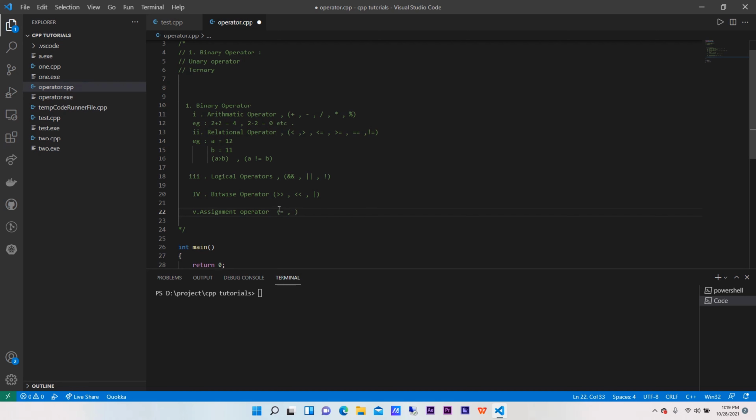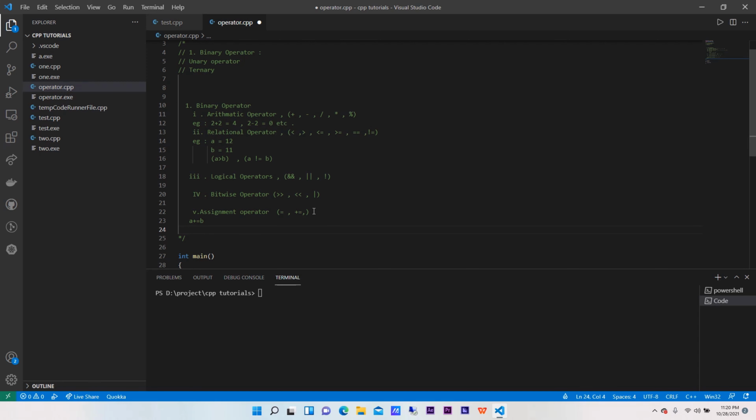The next operator is plus equal. Like a plus equal to b, which means a plus b, and the value will be stored in a. I'll show you. See, we have a plus equal to b.